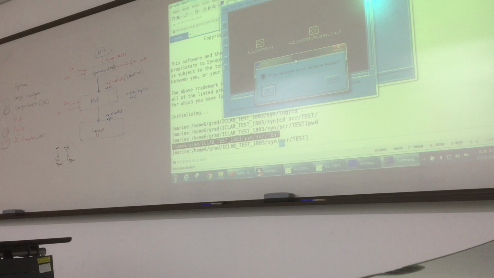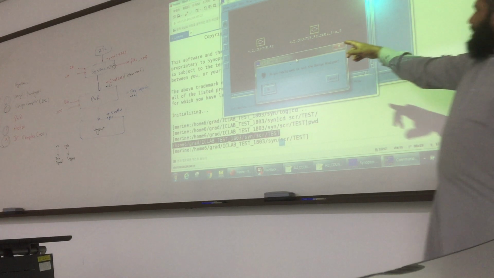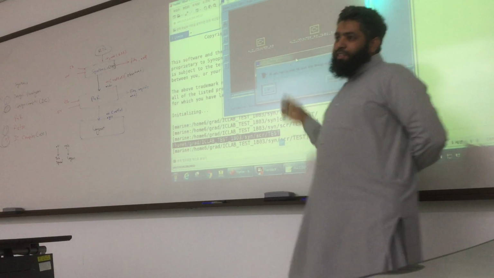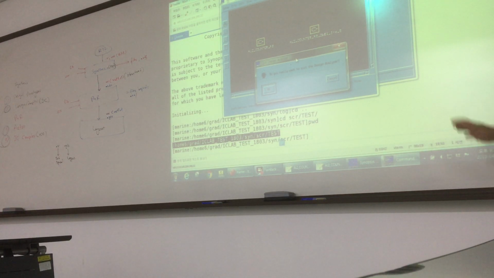Usually in Design Compiler we can see the schematic of your design and other things. But here, if I click here, it will close. So we have done synthesis. It's easy. Pretty much.